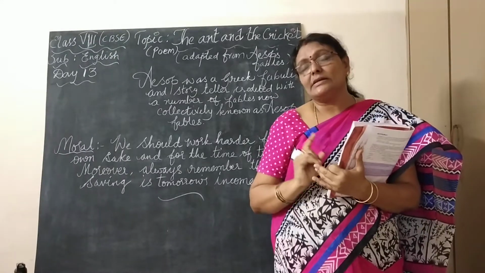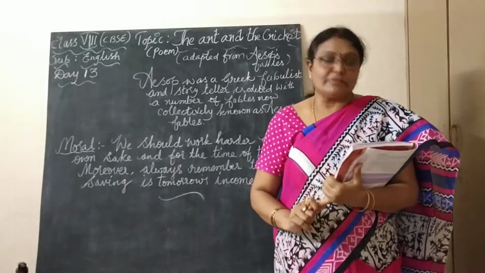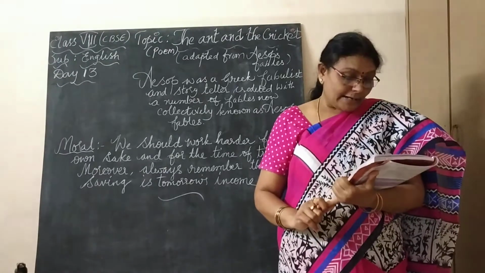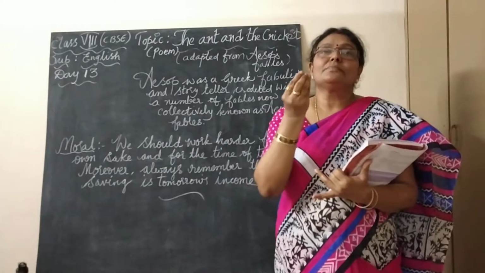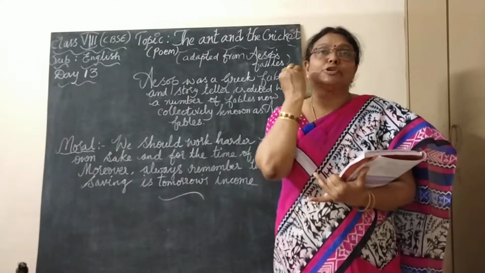First of all, the first thing is he must get shelter. And after that, what is the second point he should get? A mouthful of grain. First he must get shelter. The second point, he must get some mouthful of grain. At least a little bit of grain he should get.